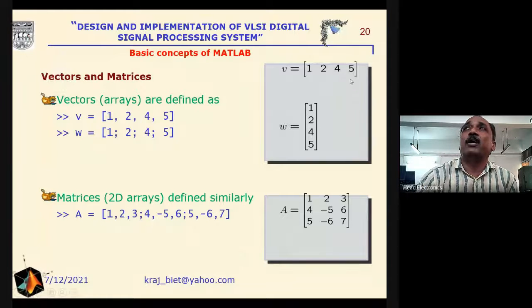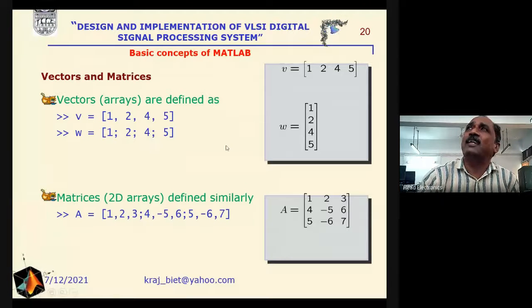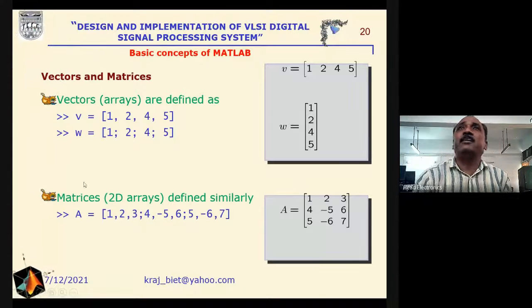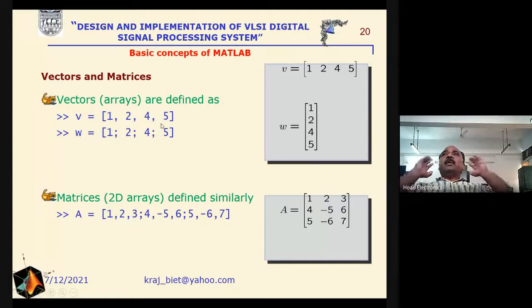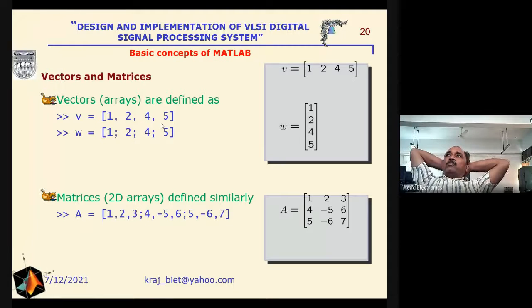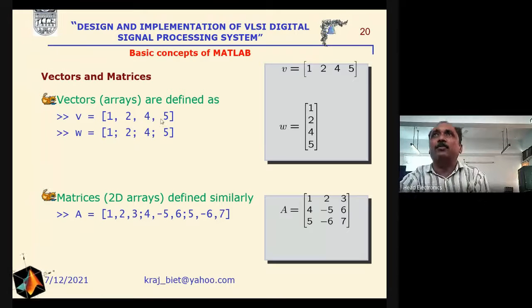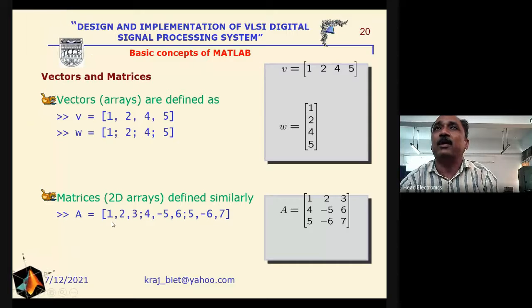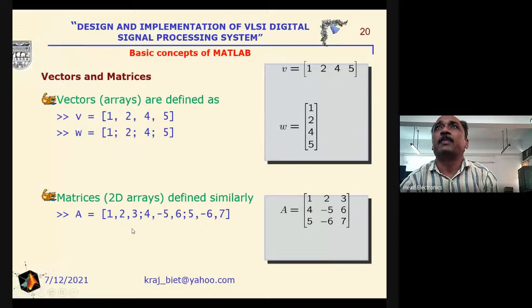1, 2, 4, 5. That is the row matrix. Similarly, in order to get the column matrix, 1 semicolon, 2 semicolon, and like that, you will get 1, 2, 4, 5 as the column matrix. If we are interested in generating two-dimensional arrays, that is, rows and columns, then accordingly we will enter the values as per our requirement. This is the example to generate the two-dimensional array.